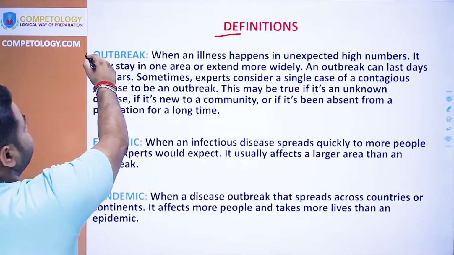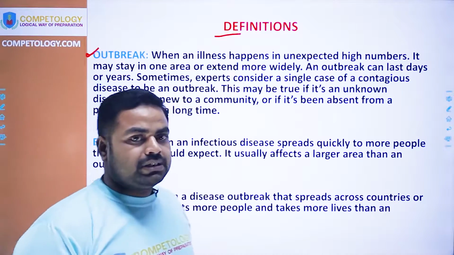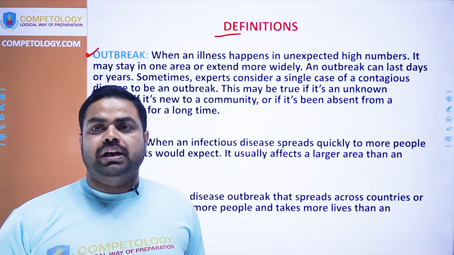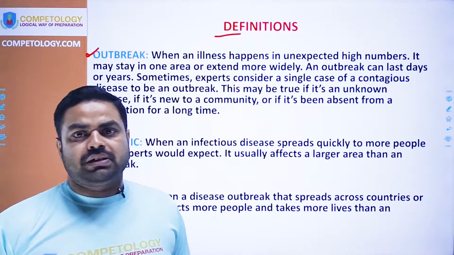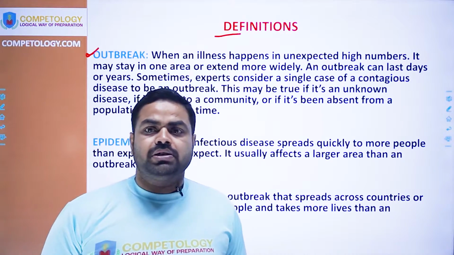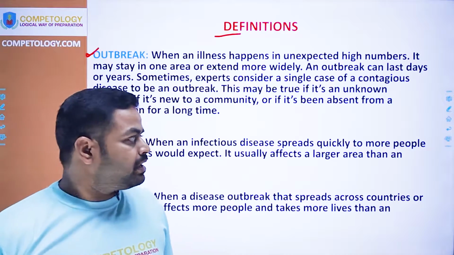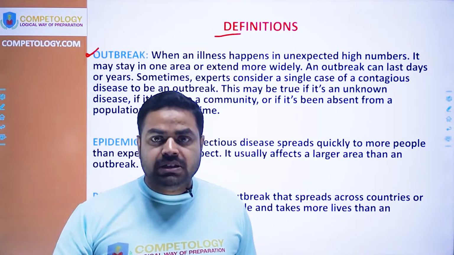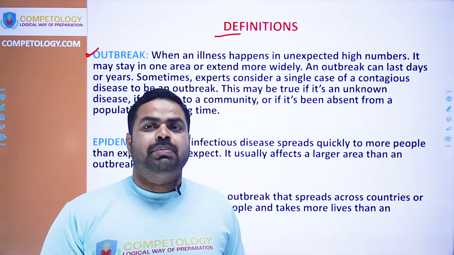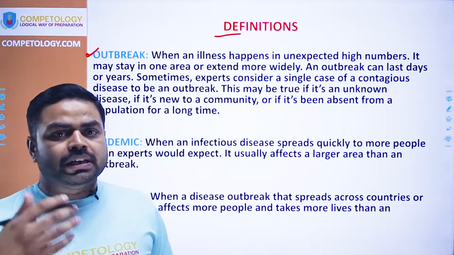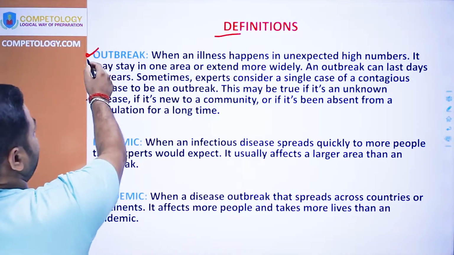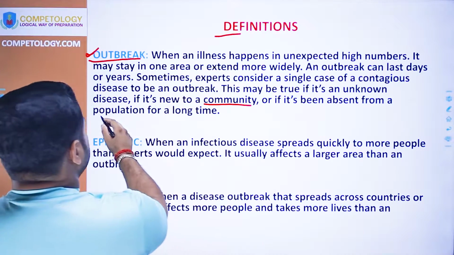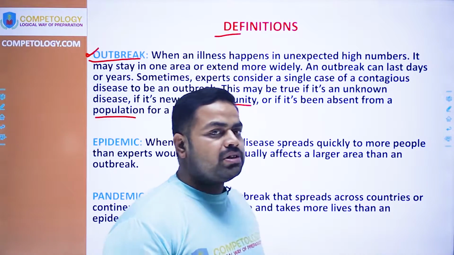The outbreak is the first stage, when there is a detection of a new kind of disease unknown to human beings, or a new strain of virus or bacterial infection, for which there is no cure or vaccine available, or when an old disease that had been eradicated in the past reappears. So an outbreak is the resurfacing or infection of new diseases in human communities.